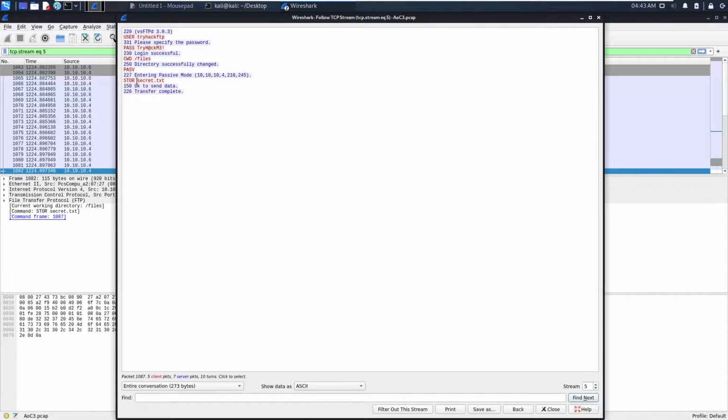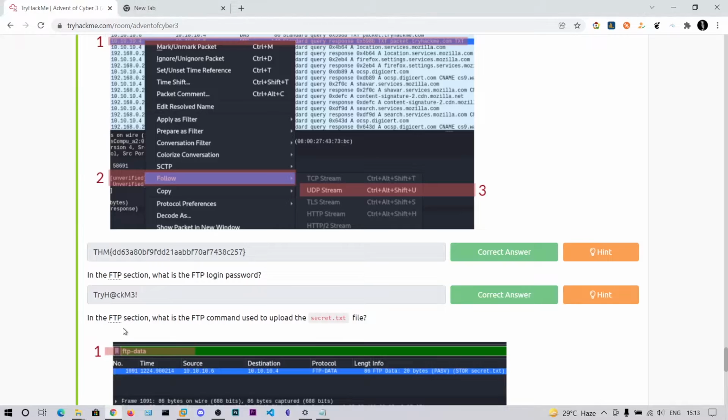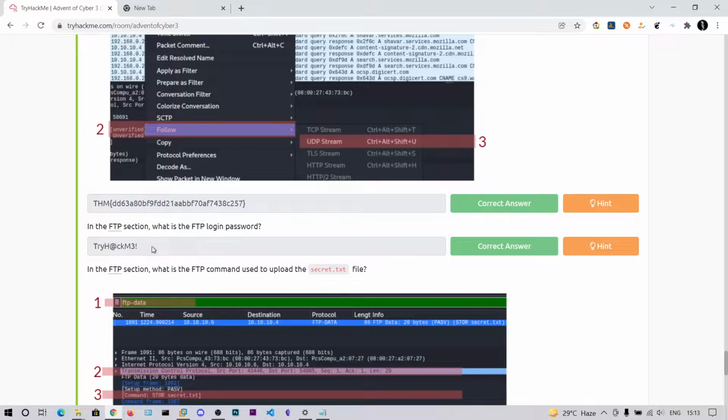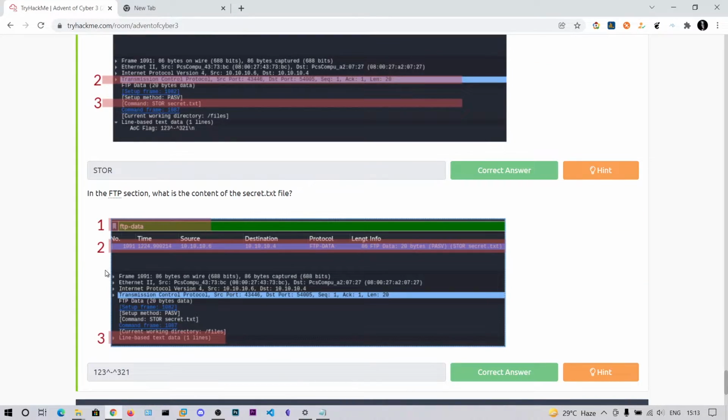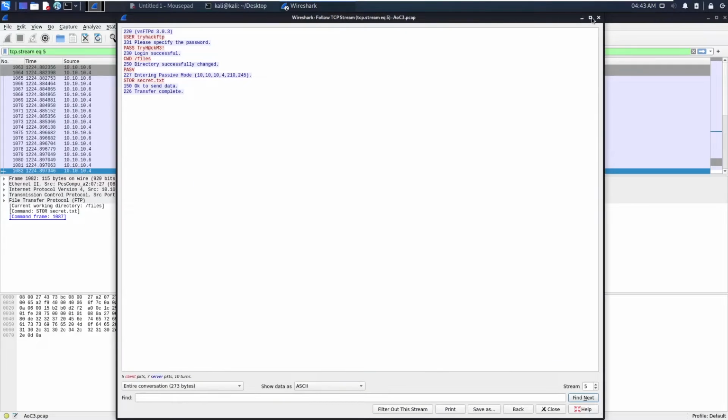The file name is secret.txt. So they have been asking about the username and the password. You can paste the password here. The FTP command used to store the text file, that is to send the file, is the STOR command. Next we'll be finding the content of the secret.txt file.